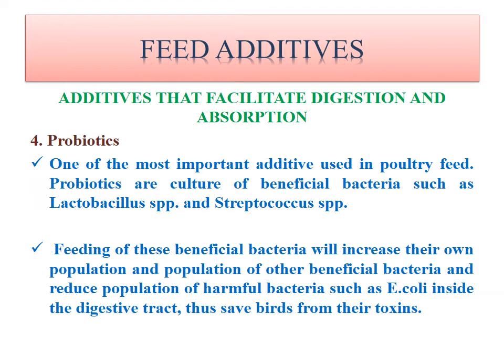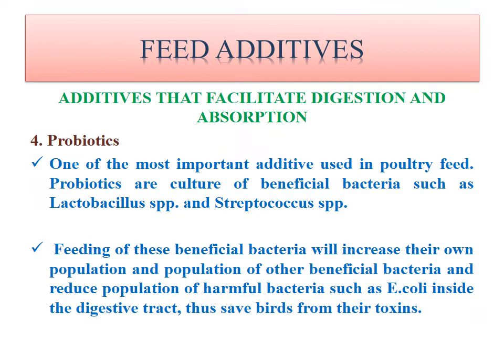Another, and we can say the most important feed additive, is probiotic. Now what is probiotic? Pro means which helps life. There are two words, antibiotic and probiotic. Antibiotic means which will kill life, while probiotic means which will support life. So it is one of the most important feed additives used in poultry feed. Probiotics are generally cultures of bacteria. The most beneficial bacteria are Lactobacillus and Streptococcus.